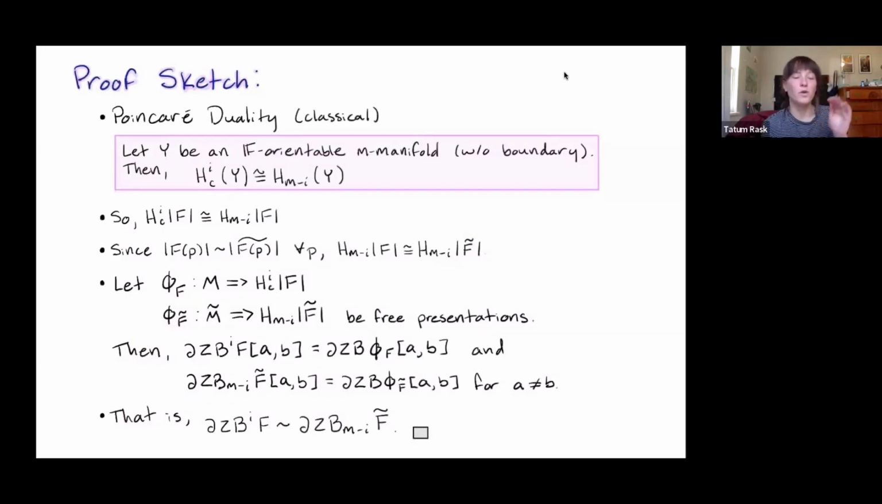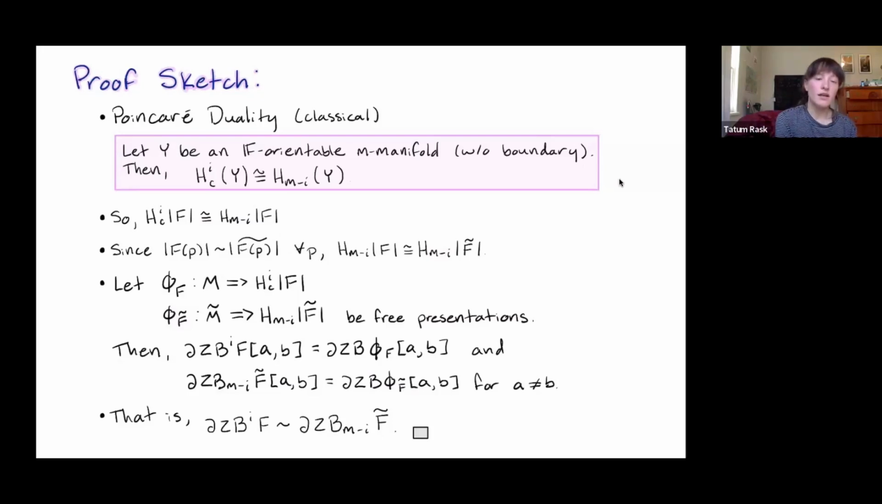I do want to give a quick sketch of this proof because I don't think it's too bad and it's kind of fun how it uses all these tools that I introduced. And it fits on one slide, which is pretty nice. So here's kind of how the proof works. Of course, we're going to use classical Poincaré duality. So if we have an F-orientable m-manifold without boundary, here I'm not requiring that this manifold be compact, and we have ith cohomology with compact support of our manifold, that is going to be isomorphic to m minus first homology of our manifold.